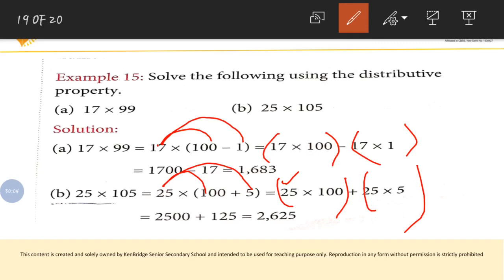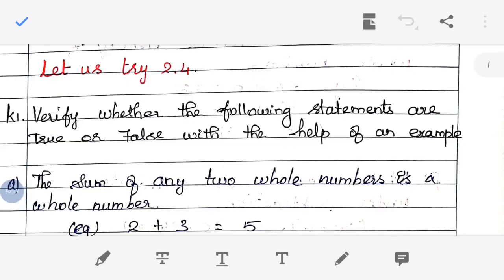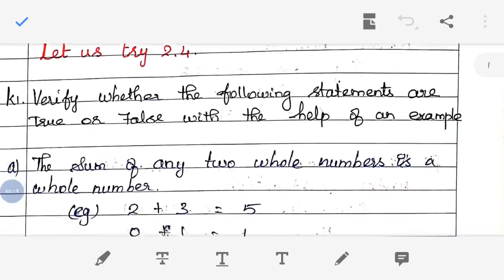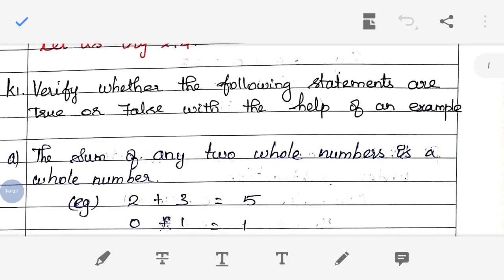Now we are going to solve the problems in your exercise. Let us try exercise 2.4. The first question is: verify whether the following statements are true or false with the help of an example.